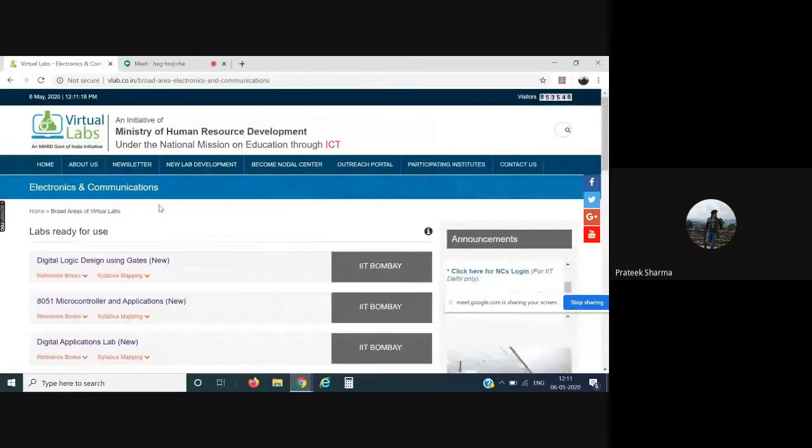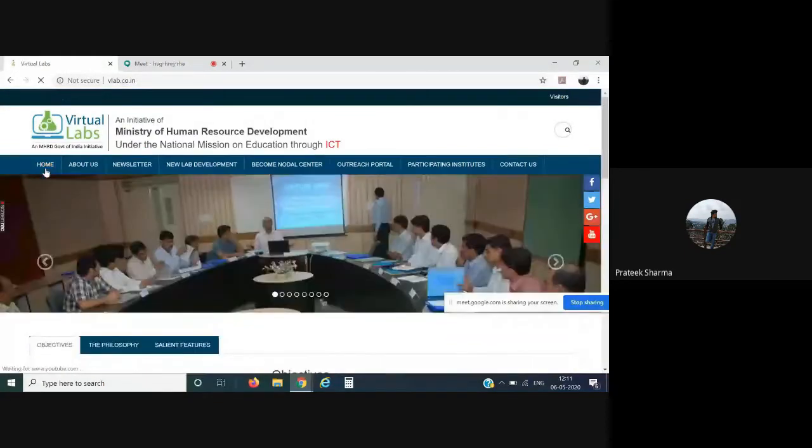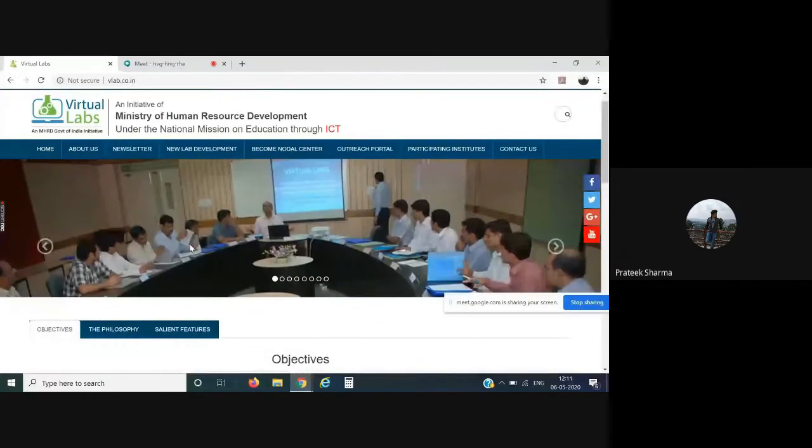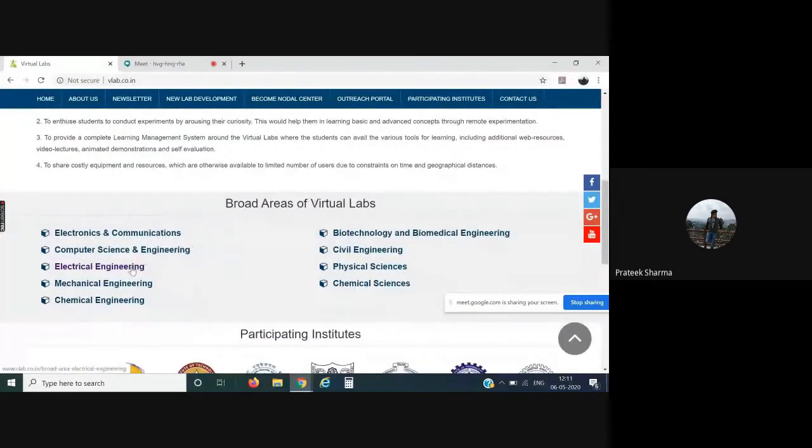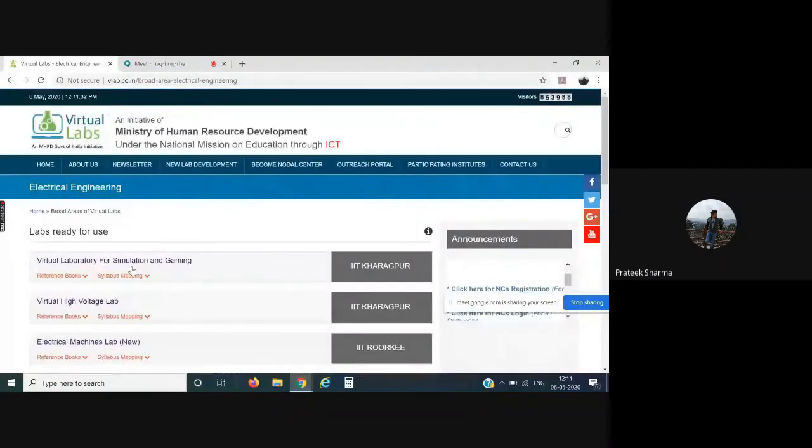I'll go for the home option and scroll it down, and let us finish this electrical one as well. Now we have this proliferation of labs. By proliferation of labs, we mean that on a single concept, two different labs have been developed by different institutes, giving you diversified content.